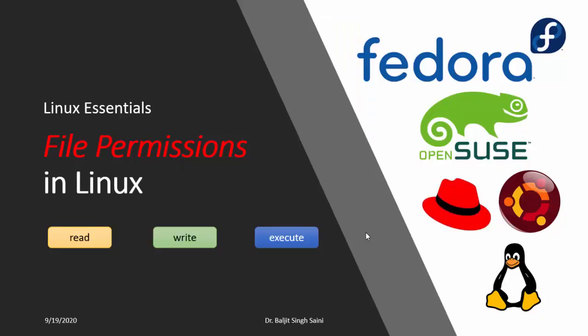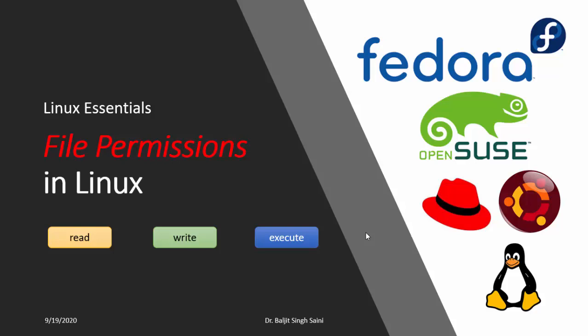Welcome back everyone. The topic for today is understanding file permissions, that is the read, write and execute permissions. It might seem pretty simple: read means reading, write means writing and execute means running a file. But today I'm going to clarify how these three permissions differ for a file and for a directory.